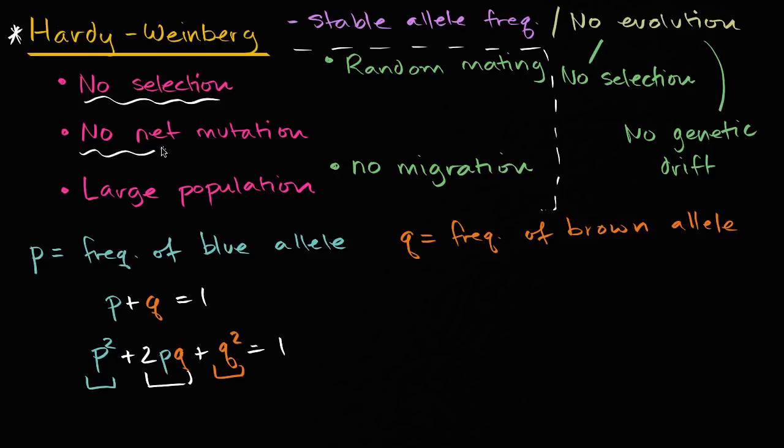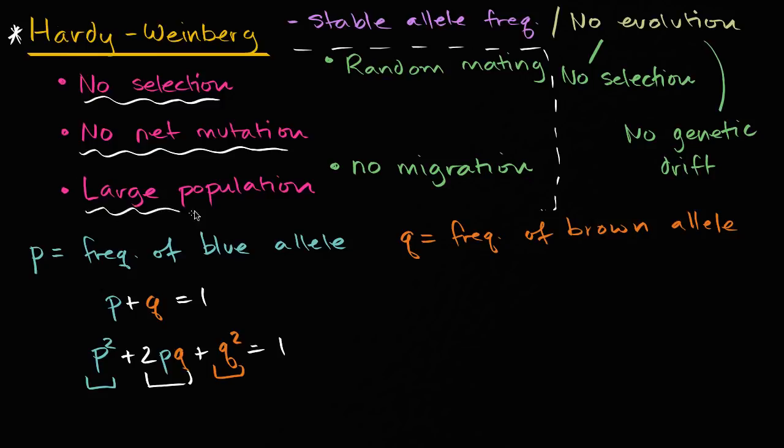I also talk about no net mutation, also consistent with no evolution. Once again, we don't want to change the allele frequency. If there was net mutation, maybe some of those blue versions of the gene get a mutation, and they're now maybe a different version, or they're definitely not blue anymore. So the allele frequency would change.